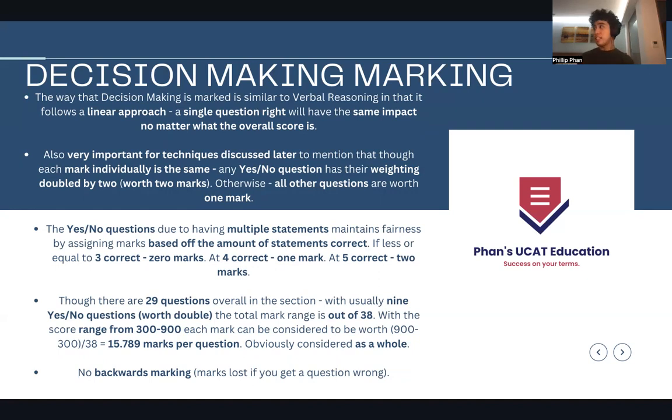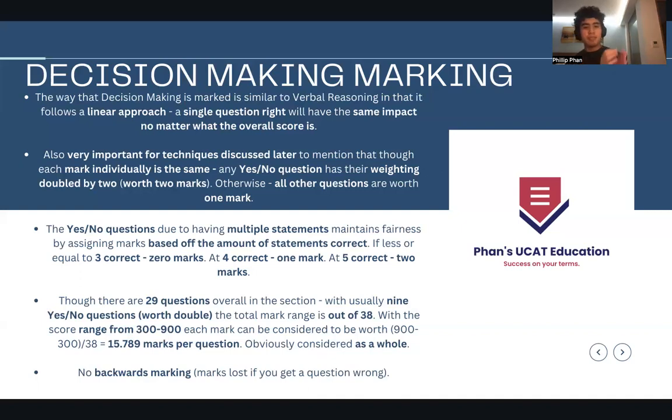But if you were to get, say, 28 out of 35, which is around 80%, then your mark gets scaled up to only 85%. So each mark right there is now worth just above 3%, around 3.08333%. And that means each mark has a different value. In this case, it's not like this in decision making or verbal reasoning. Each mark has the same exact worth no matter the overall score.